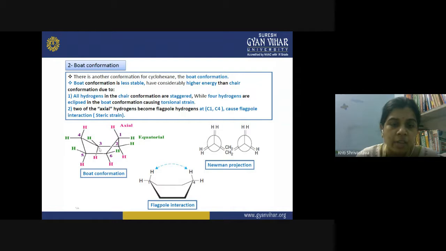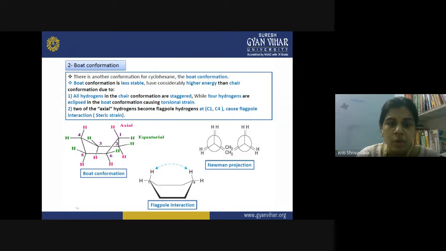And in the boat conformation, these four hydrogens in the pink color, you can see, are in the eclipsed conformation. They are masking towards each other. All four are present on the same side of the molecule, and that is how the energy of the boat conformation is increased. So this is causing a torsional strain in the boat conformation.